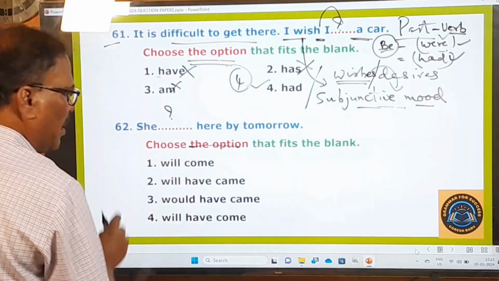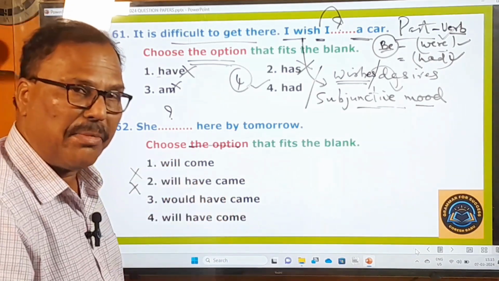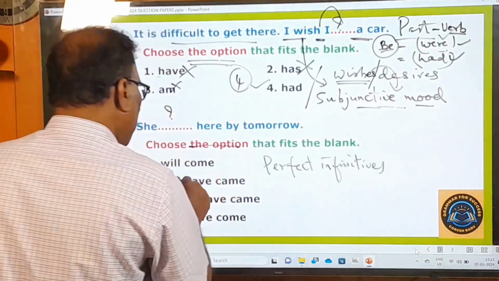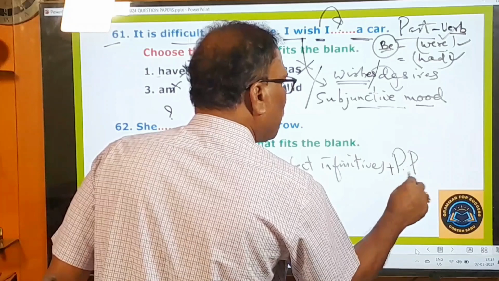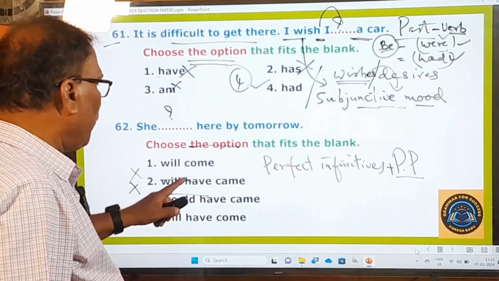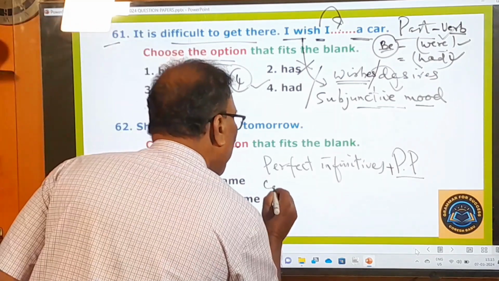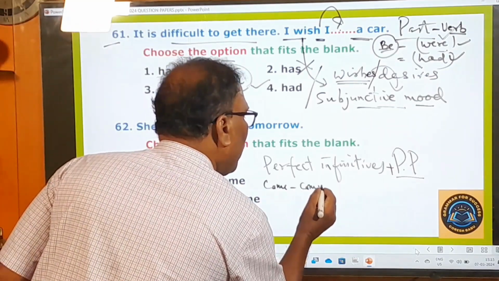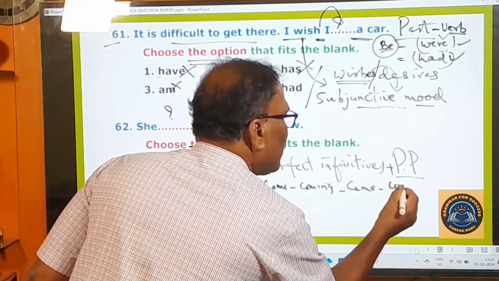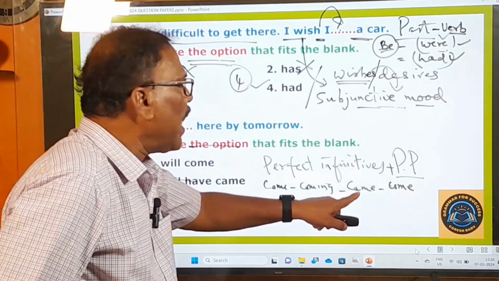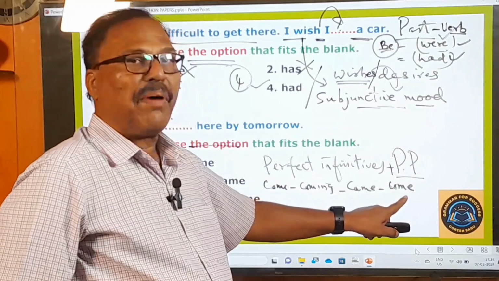And here you pay attention. If you observe these options, the second one and third one are absolutely eliminated. It is because after will have, would have, you must use only the past participle form of the verb. Do you know the forms of this verb come? Come, coming, came, come. These are the four forms: present tense form, present participle form, past tense form, past participle form.